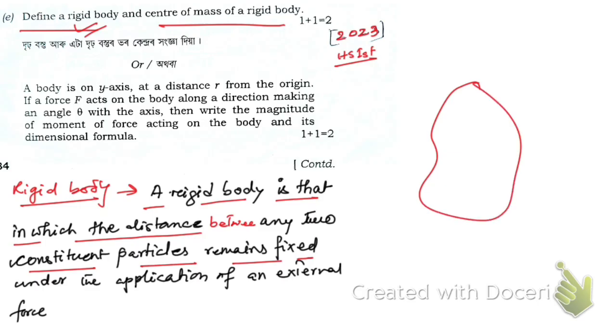That means suppose this is a rigid body, so it must consist of a large number of particles. If you consider any one pair of two particles, then the distance between these two particles remains fixed, even if you apply external force from outside. On application of force, if they don't come closer, then this body will be called a rigid body. Hope you have understood this. So this is the definition of rigid body. Pause the video and note it. Now let me write what is center of mass of a rigid body.